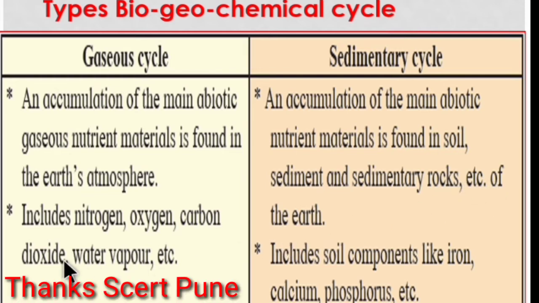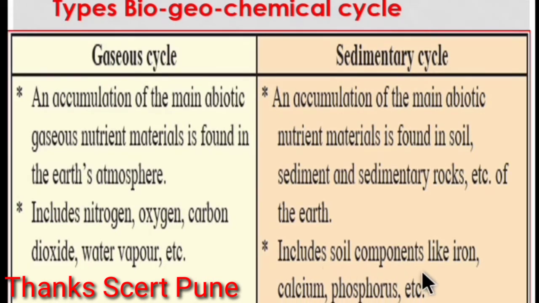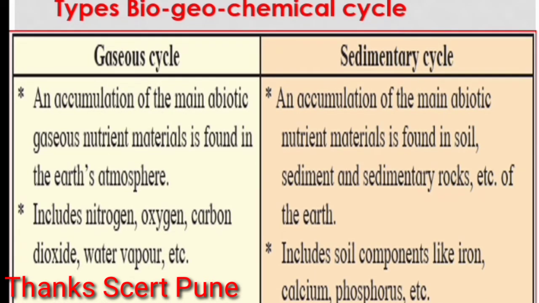of the earth. Second, the gaseous cycle includes nitrogen, oxygen, carbon dioxide, water vapor etc. In the sedimentary cycle, second, it includes soil components like iron, calcium, phosphorus etc. The gaseous cycle is a speedier cycle than the sedimentary cycle.